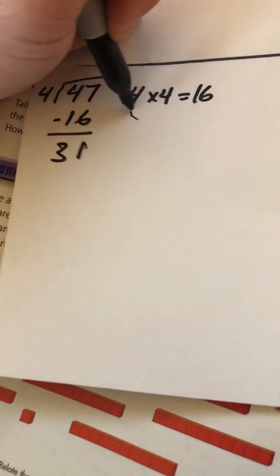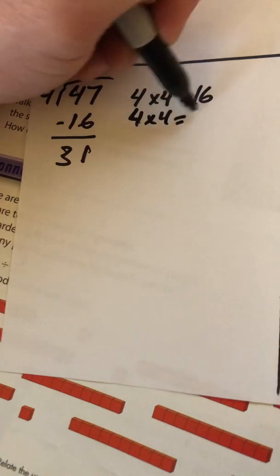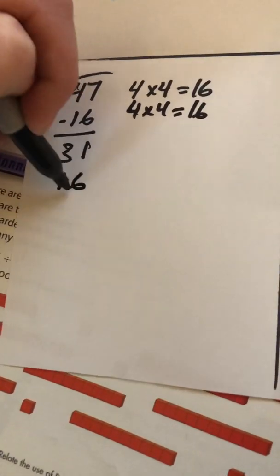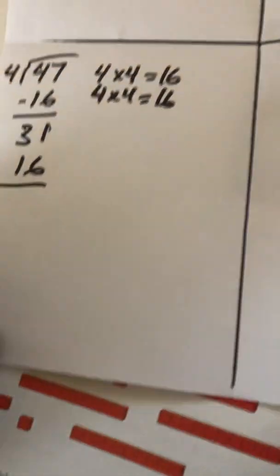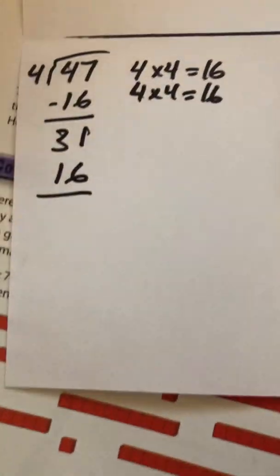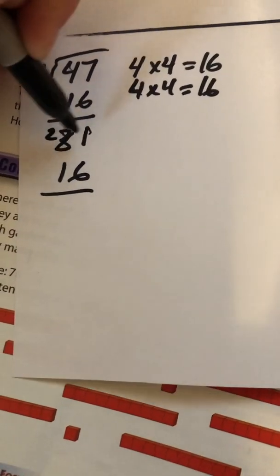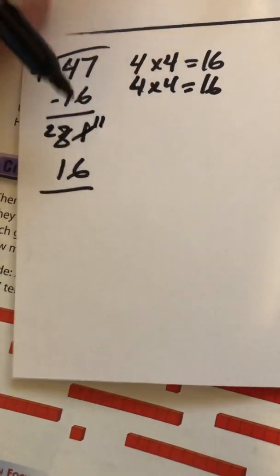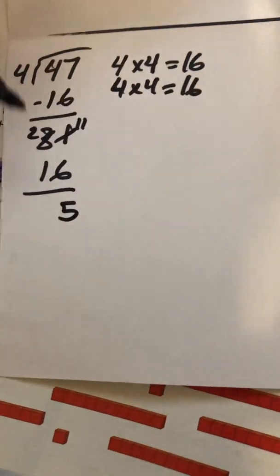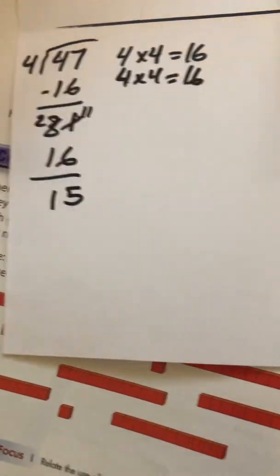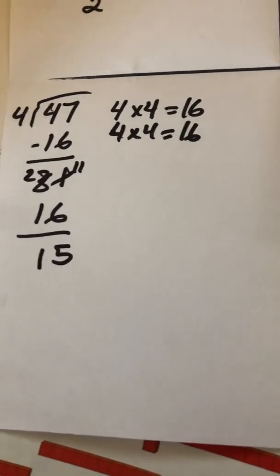Well, I know 4 times 4 is 16, so I can subtract another 16. 31 subtract 16. Well, 1 subtract 6, I can't do it. So I can borrow from the 3 to make it 2. Add 10 to the 1, make it 11. 11 subtract 6 is 5. 2 subtract 1 is 1. I have 15. I can't do 4 times 4 again, because that would be 16.